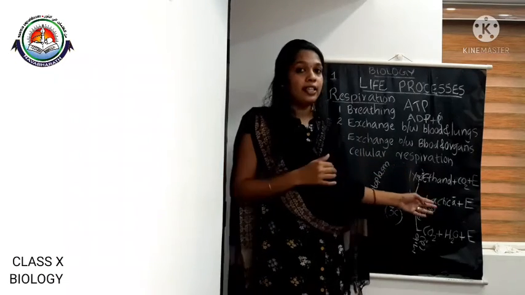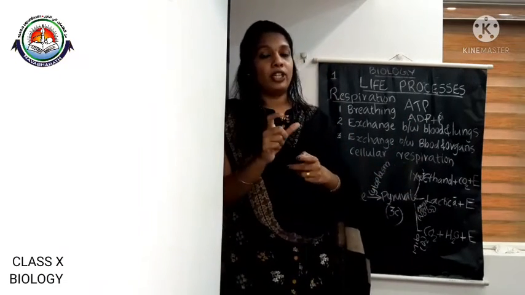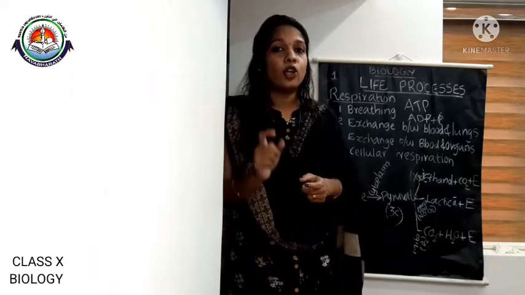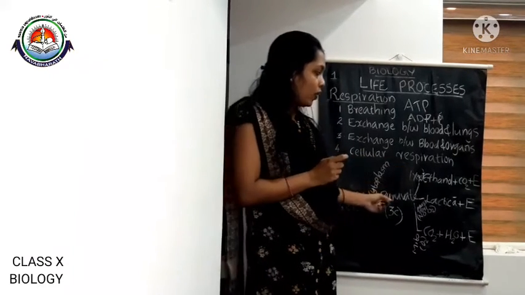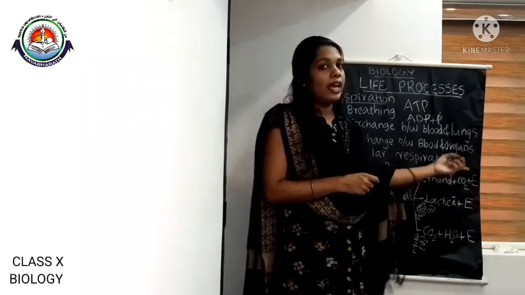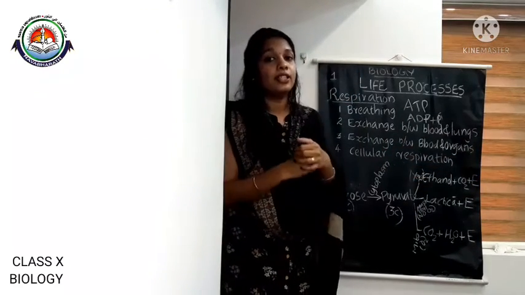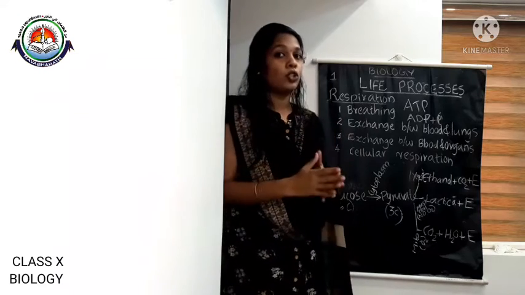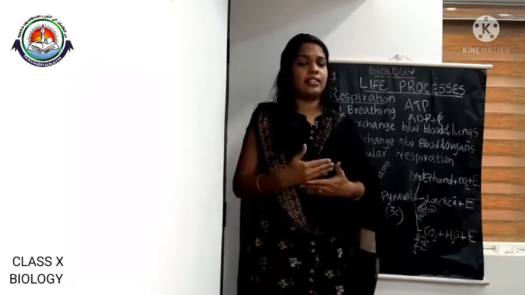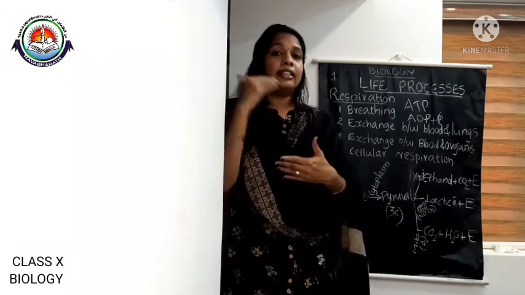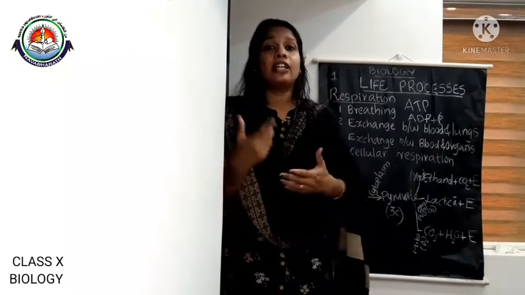And there is another step that occurs in yeast that is called fermentation, and that is an anaerobic respiration. In the lack of oxygen, pyruvate is converted to ethanol and carbon dioxide and also releases energy in the case of yeast, and that process is called fermentation. And in some cases, sometimes our muscle cells lack oxygen.